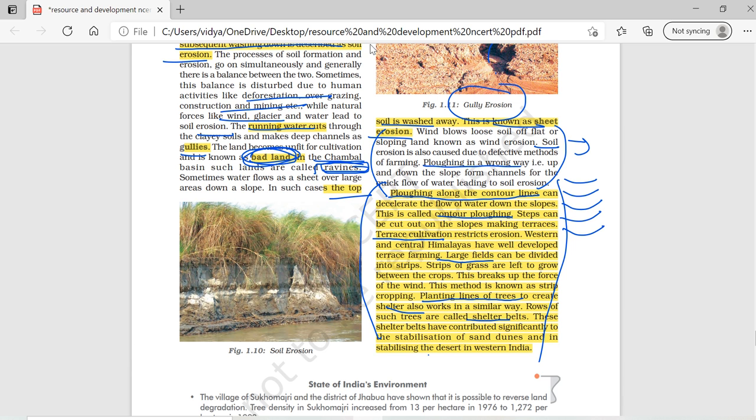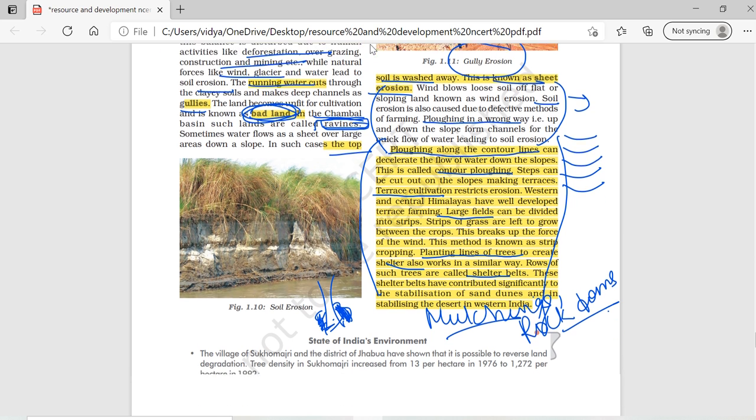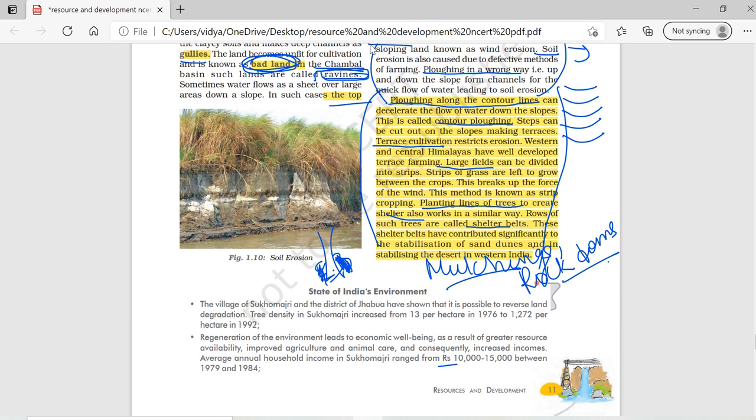And adding to it, more methods: you have mulching, you have rock dams, when rocks are piled up, right? So that we can prevent erosion. Mulching is when you cover the roots with organic matter. So all these are methods, and you learned contour plowing, you have contour barriers also, like rock dams. These are all the methods. I hope that it is clear to all of you. Thank you.